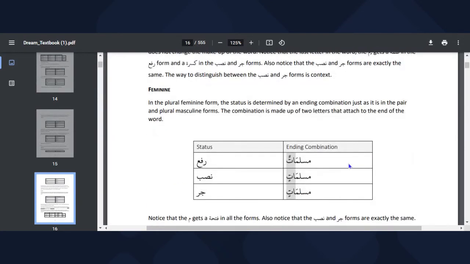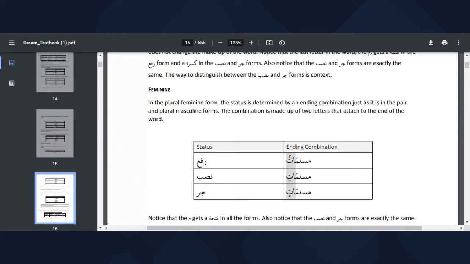And for the feminine version, we have atun, atin, atin. Atun is used in the Rafun version, atin is used in the Nasib version, and atin is used in the Jar version. So we have to take note of this.